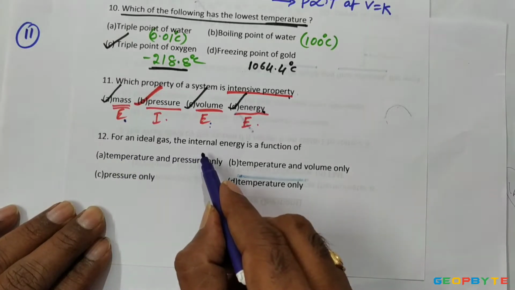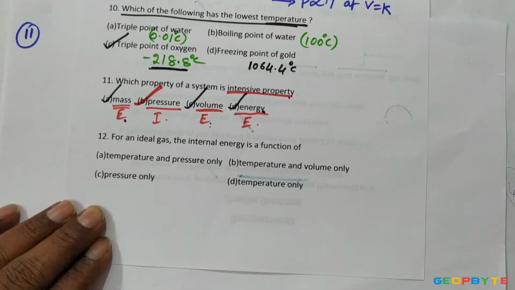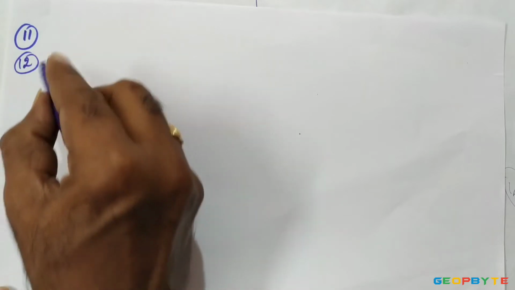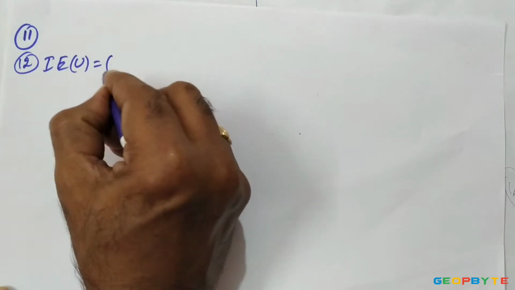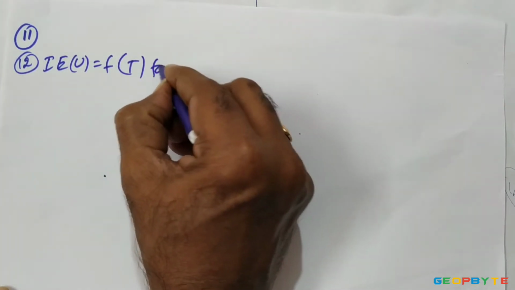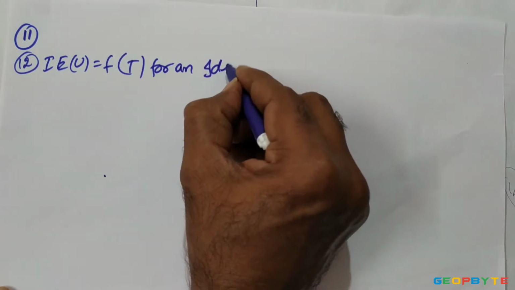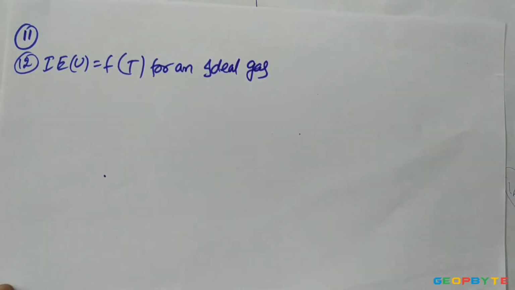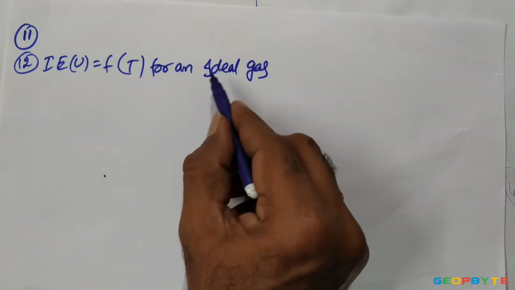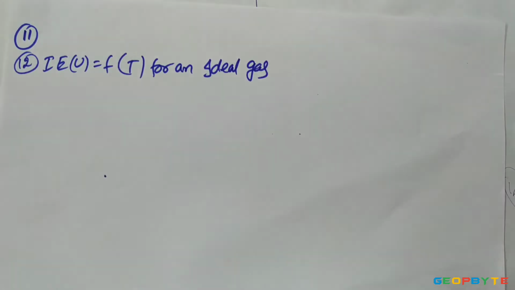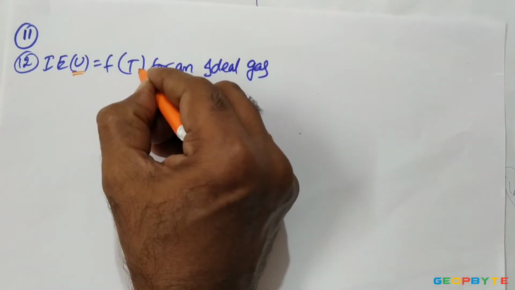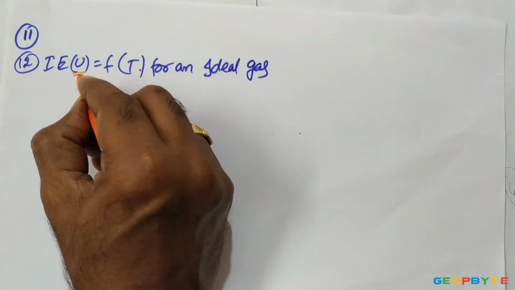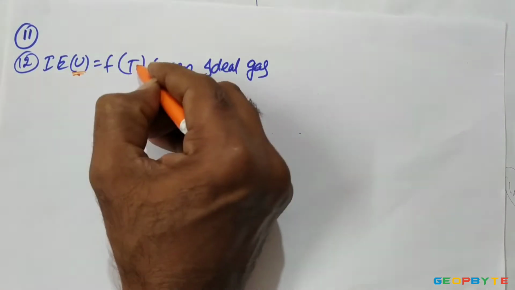For an ideal gas, the internal energy is a function of, remember, according to Joule's law, internal energy U is a function of only temperature for an ideal gas. Internal energy is a function of only temperature means, for an ideal gas, internal energy depends on only temperature. It means if the temperature is increasing, internal energy increases, or if the temperature is decreasing, along with the temperature,